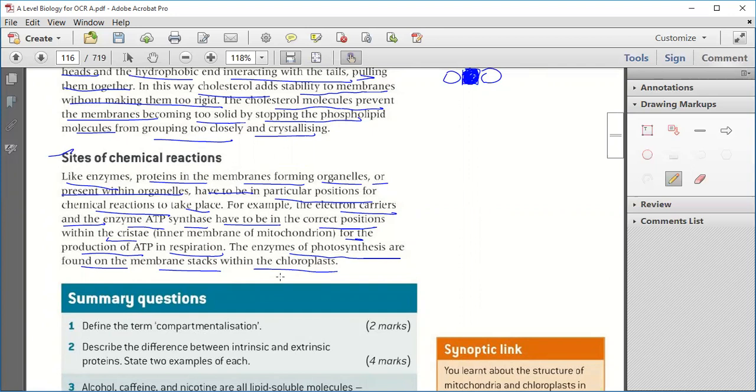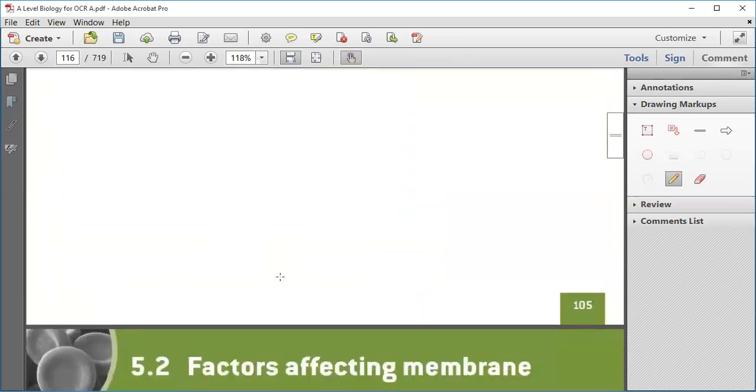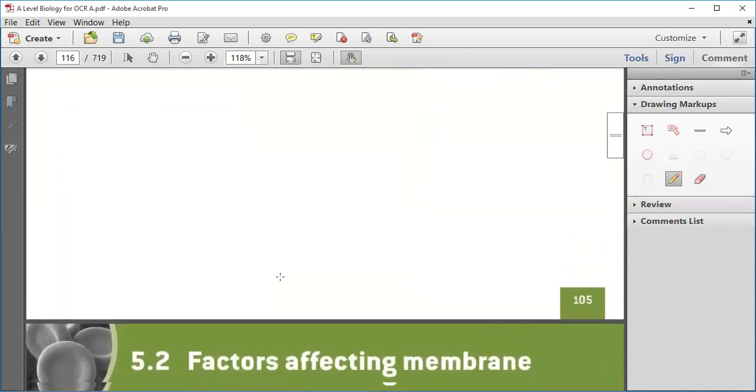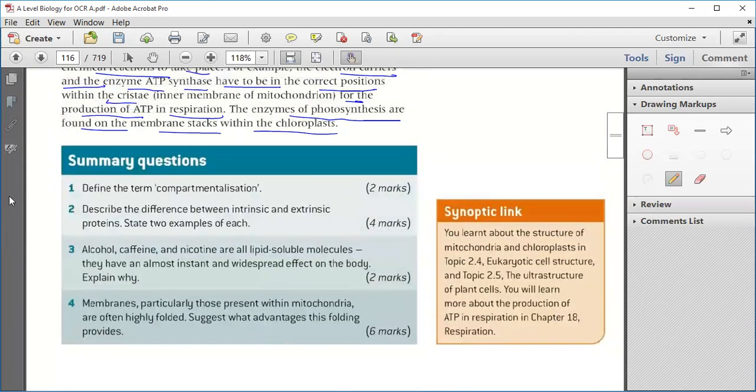Got it? Any doubt? No. So this one topic of your chapter is finished. Clear? Then we will discuss 5.2. Now quickly do these 4 questions. First, define the term compartmentalization, meaning creation of compartments within the cell. Then the difference between intrinsic and extrinsic proteins. You can easily write these two things. Always remember, this is of 2 marks and this is of 4 marks.